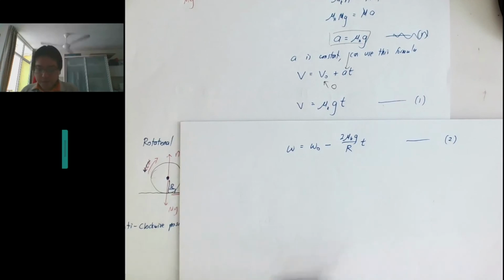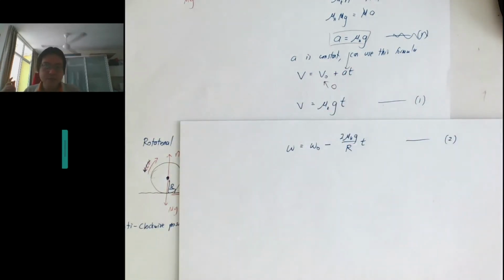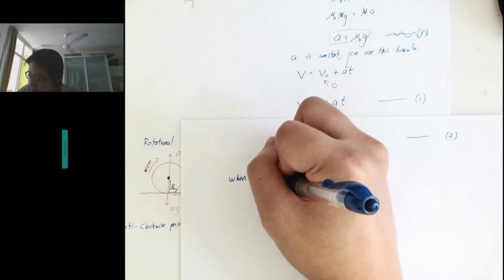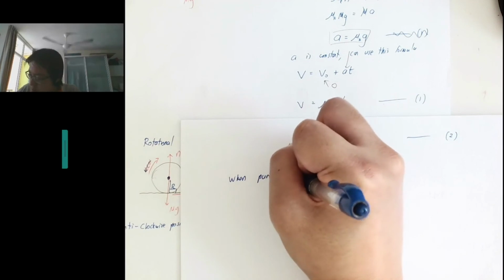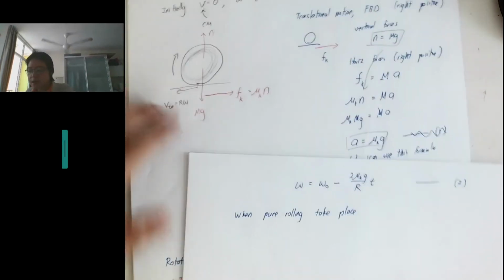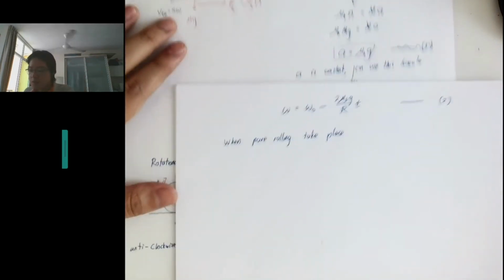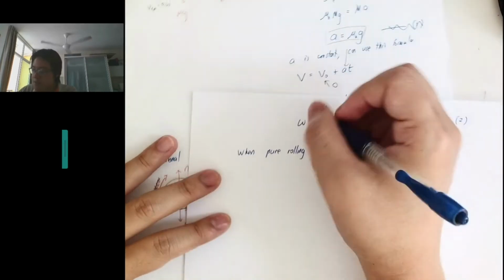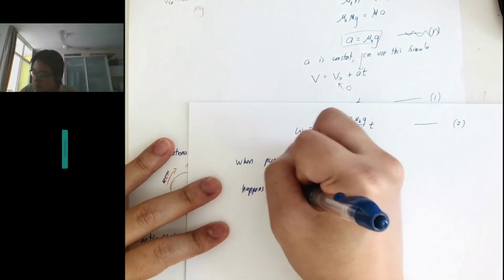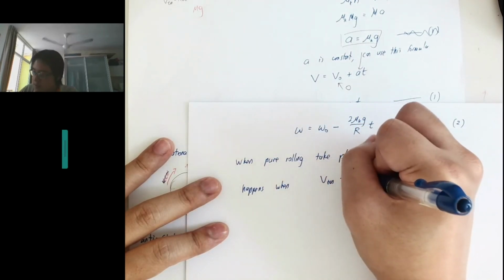So we want to find the time when pure rolling motion takes place. Okay, so that is what the question is asking for. Initially right now what we have is not pure rolling, right? Because it's not the same. So when does pure rolling motion take place? It happens when the V tangential is equal to VCM, right?